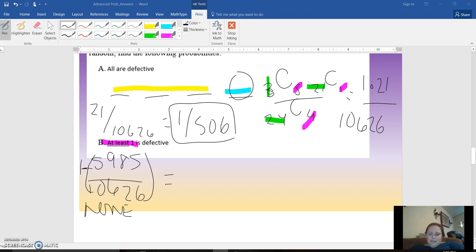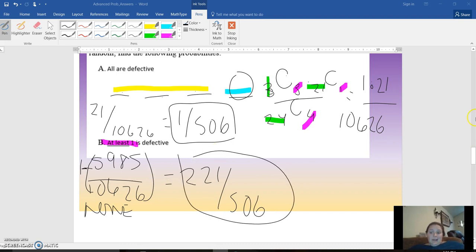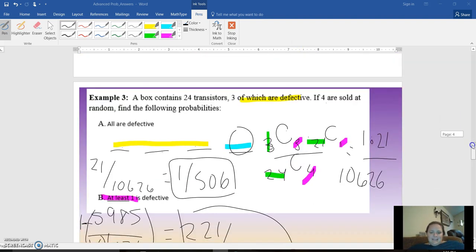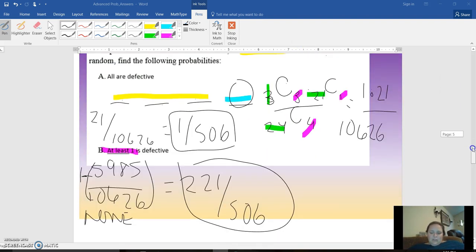Just make sure it's in parentheses, and so we get 221 over 506 when it's reduced. We could have actually done 1 minus this 285 over 506, which would have been also fine. And so that's at least one is defective, which is about 44%.